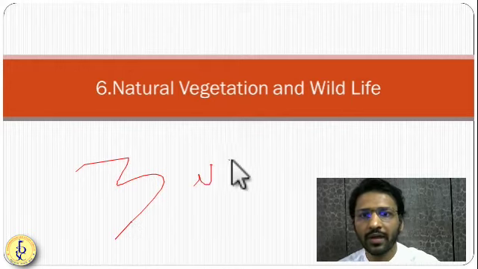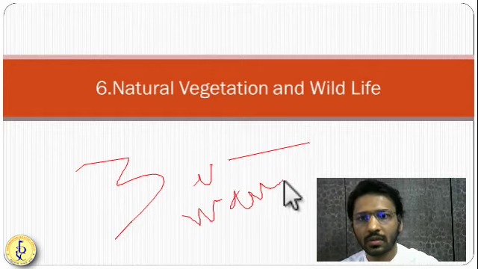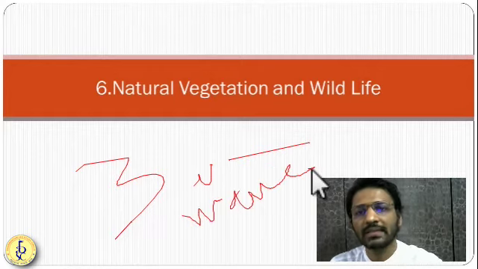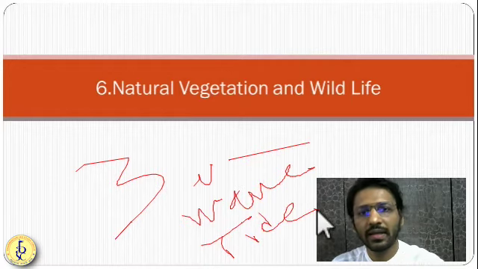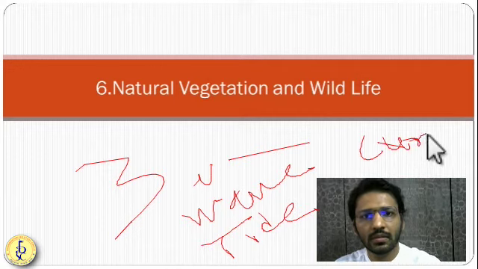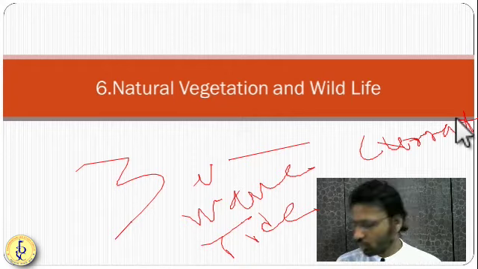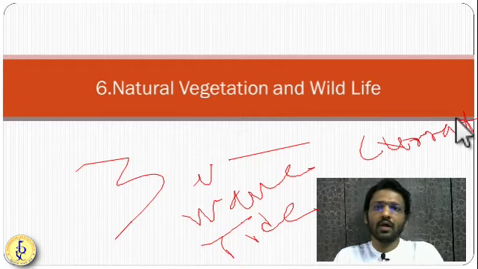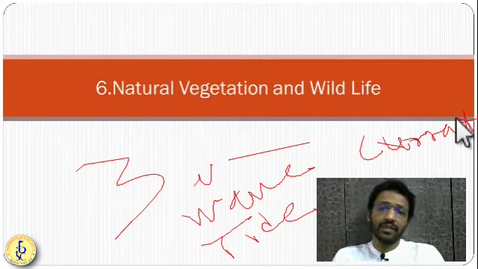First was a wave, second is tide, and third is current. So three types of movements of the oceanic water yesterday we had seen. So what you had to do is you have to write about these three movements and their significance.